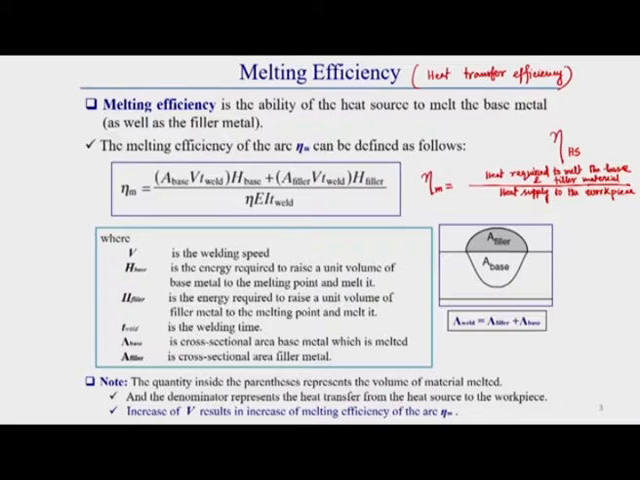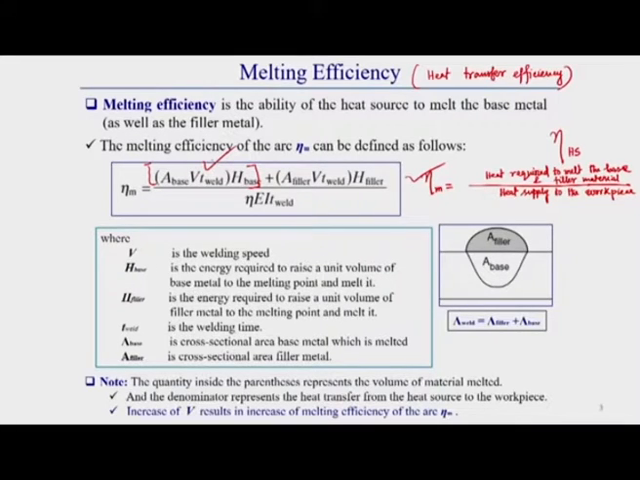That means heat supply, or we can say heat absorbed to the work. These two together are generally called the melting ratio. How can we represent these things? This portion represents the heat required to melt the base material, that means the heat required to raise the temperature of the base material from room temperature to its melting point and melt it. This portion represents that, and the second portion represents the heat required to melt the filler material.